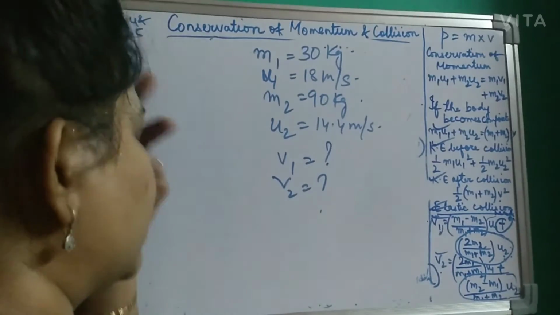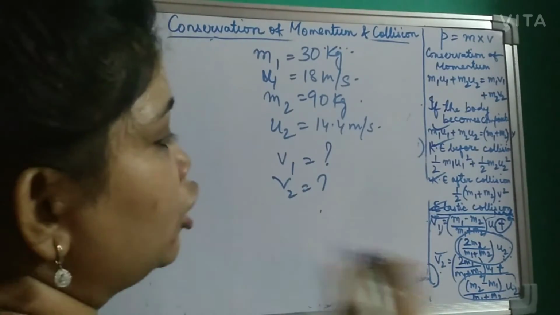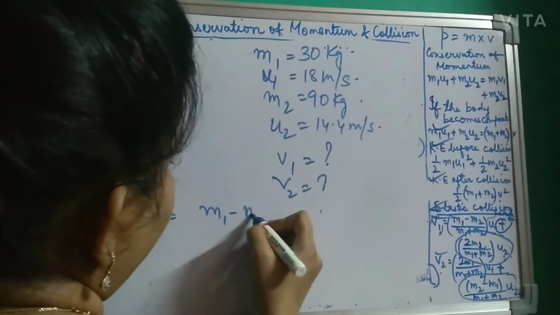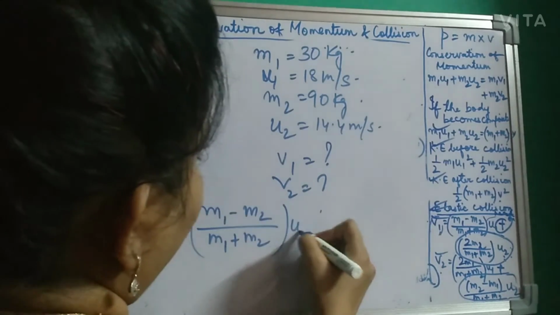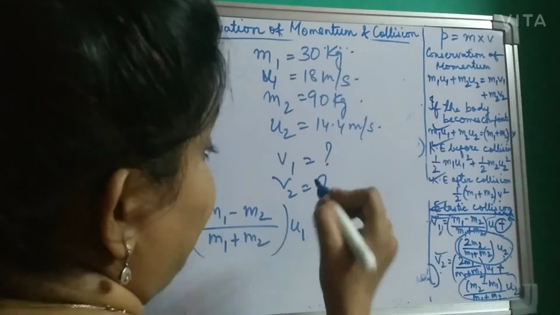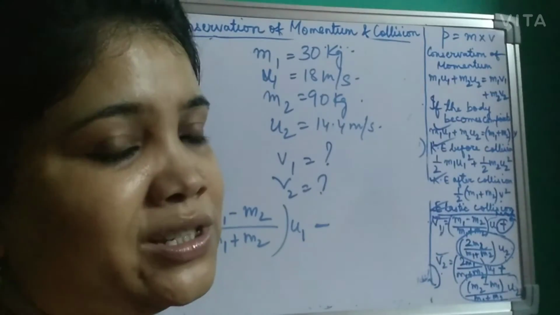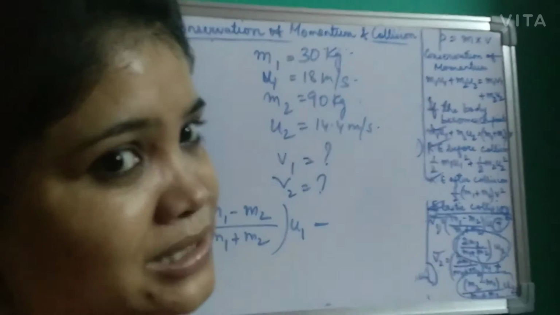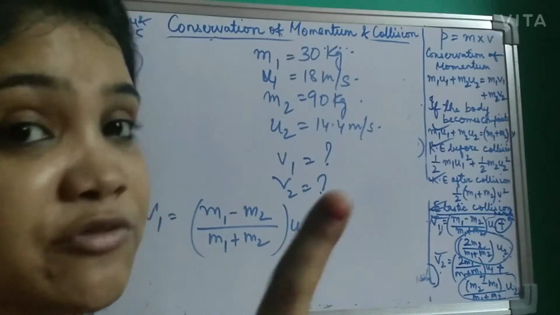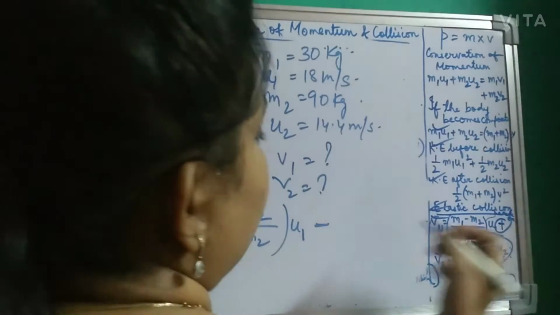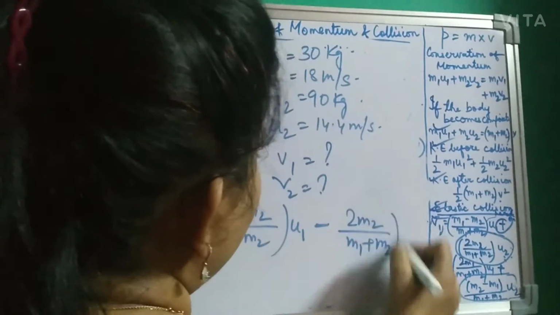As students you can see that all the quantities are given, so here you have to apply the full formula, that is (M1 minus M2) by (M1 plus M2) times U1. Now here the sign will be minus. Why minus? Because the two bodies are in opposite direction. Whenever the bodies are in the same direction it will be plus, and when it is in opposite direction, it will be minus. You have to remember that, and that's why you have to read the question properly. What else? Plus 2M2 by (M1 plus M2) times U2.